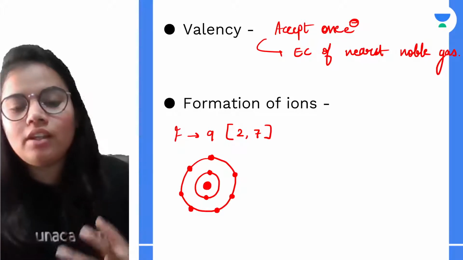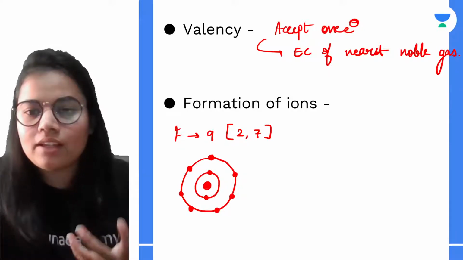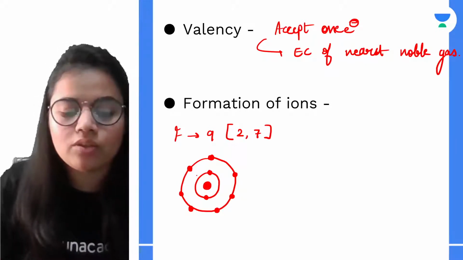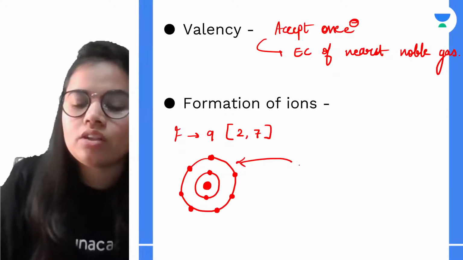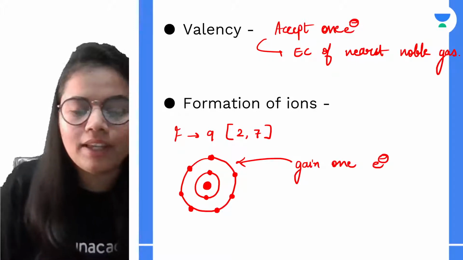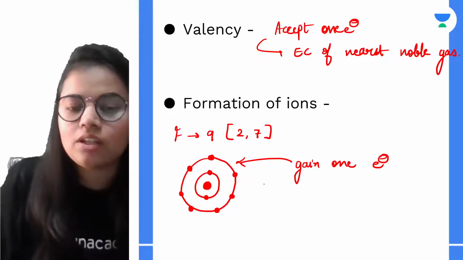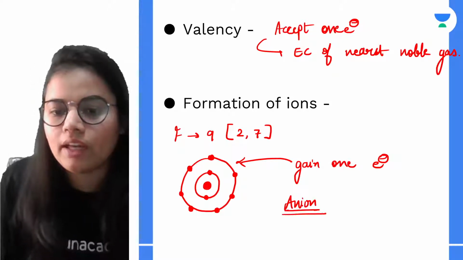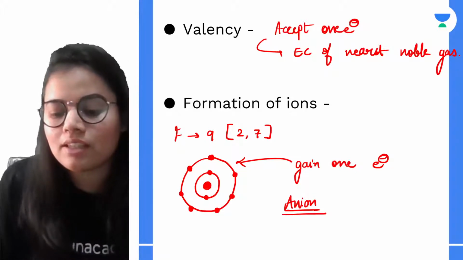So as I told you, they need to achieve stability, and that can be got by the nearest noble gas configuration, right? So for that, fluorine needs 1 more electron, that is, it is 1 electron short, right? So it will gain, or take, 1 electron to achieve the nearest noble gas configuration, correct? And since it is taking 1 electron, it will have a negative charge, and it will be forming an ion. And the hydrogen also, in some cases, can act as an ion.